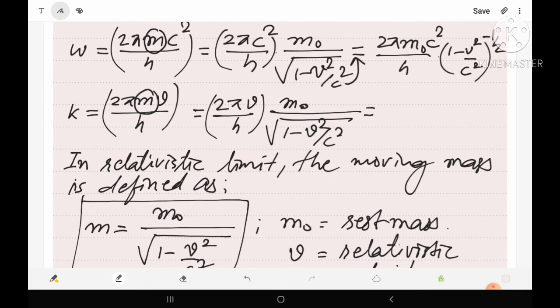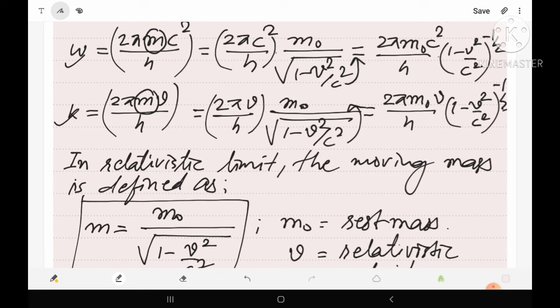Similarly here, we can write 2 pi m0 v upon h into, again writing this under root term at the numerator, 1 minus v square upon c square raised to power minus 1 by 2. So in this way we have the value of omega and k.